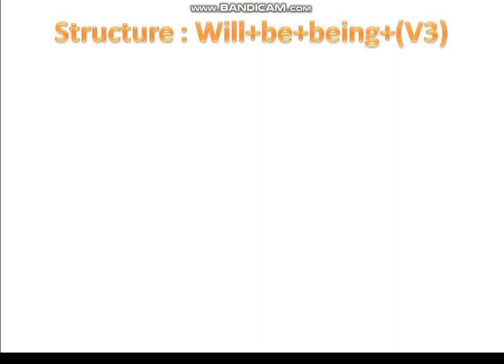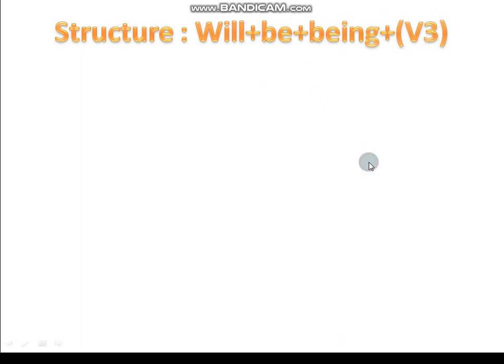So now we want to understand how to change this into passive voice. We understood the active sentence structure, how it will be, and now we are going to understand the structure to change it into passive voice. If you want to change to passive voice, we need to use will first, the auxiliary. After that we need to add be, one more word. After that we need to use being, and finally we need to convert the ing form into V plus 3 form, that means the past participle form.